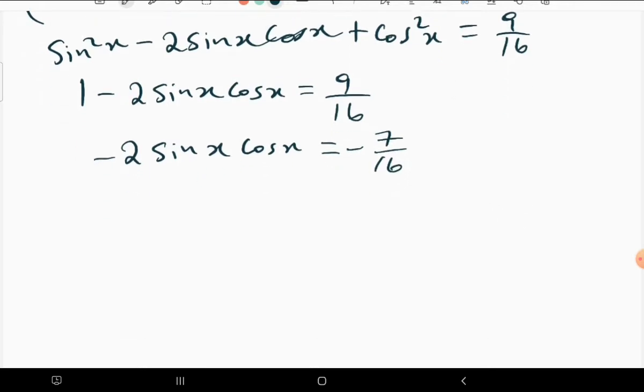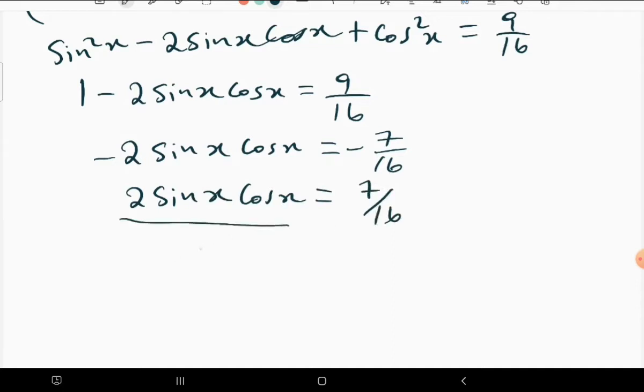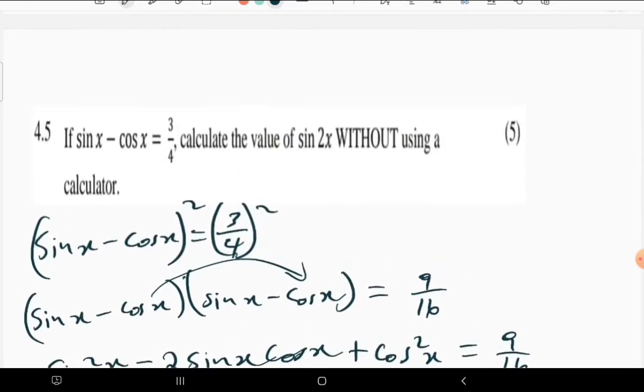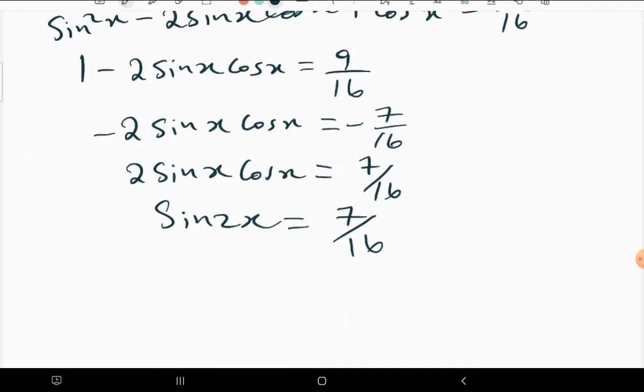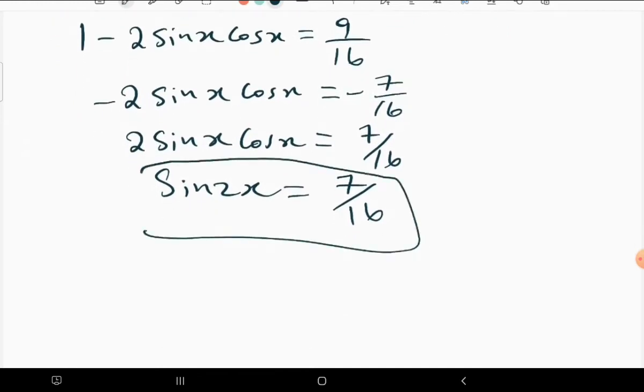We can divide by negative 2, or just divide by negative 1. When you divide by negative 1, you basically get positive 7 over 16. But you remember this is the double angle of sine, so sine 2x is equal to 7 over 16. Indeed we were to find sine 2x, and we managed to get sine 2x by doing that.